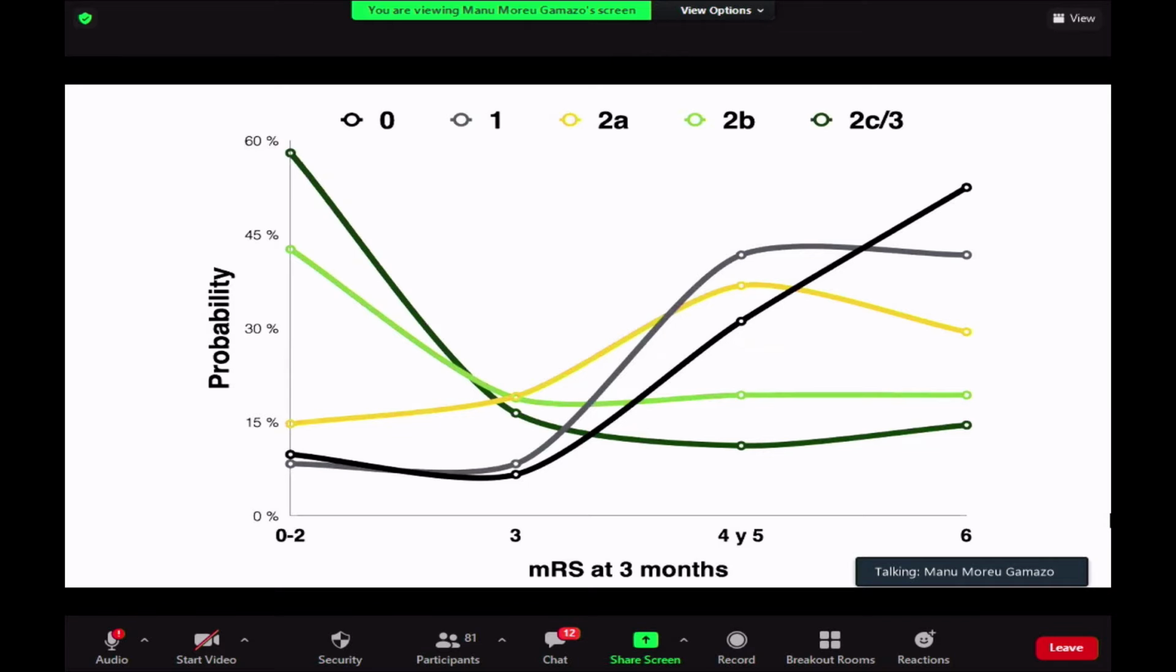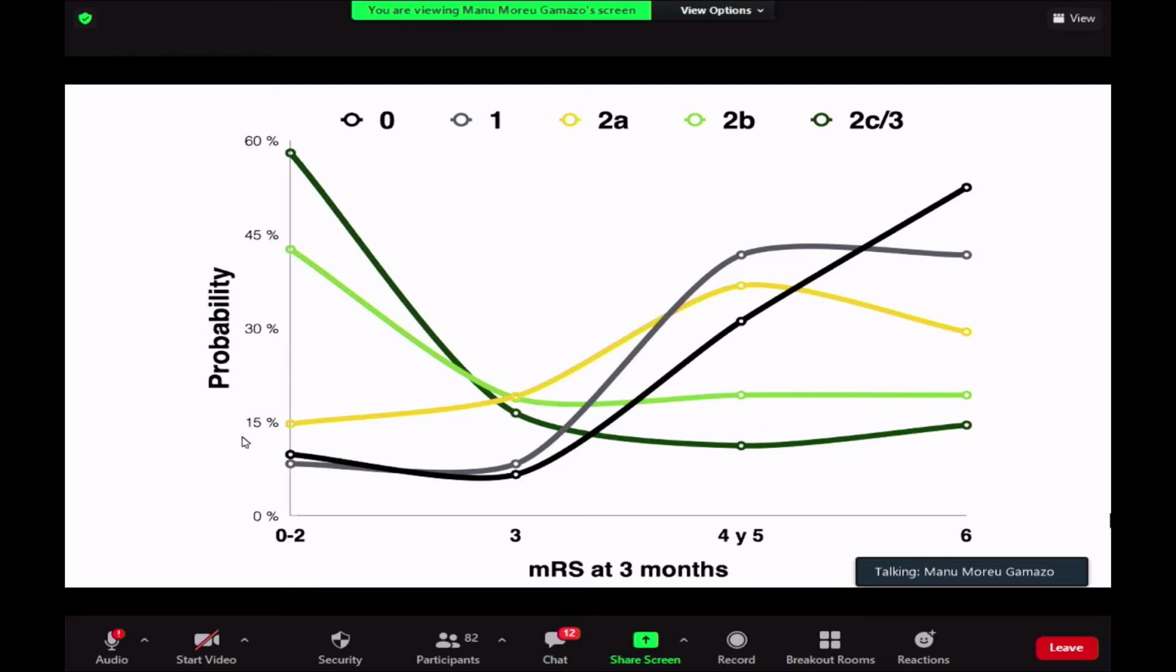These are all our results related to the procedural result that we have. So if you have a TICI 2c-3, as you can see here, this is the probability of a good clinical outcome, a ranking between 0 and 2. This is the probability of ranking 3, ranking 4 and 5, and ranking 6. And as you can see, when we get this TICI 2c or 3, we have this many neurologically independent patients, 60%, while the mortality descends to less than 10%.